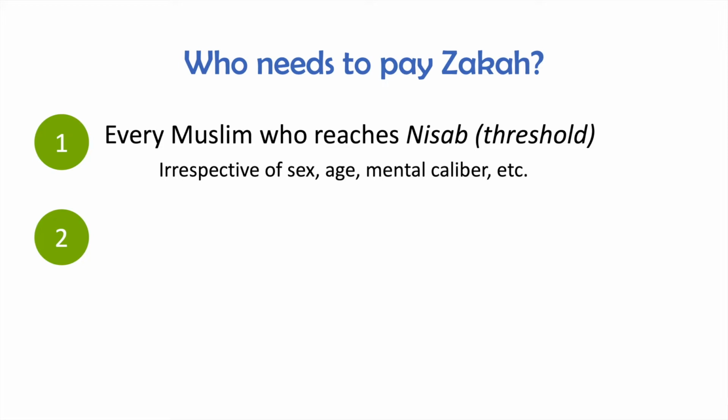Now, of course, for minors, if they have property in their name, or if there are other people who just cannot handle their money very well, but they have wealth that is above the level of threshold, then someone else can help in calculating and giving out their zakat, but it is still a fard on them.